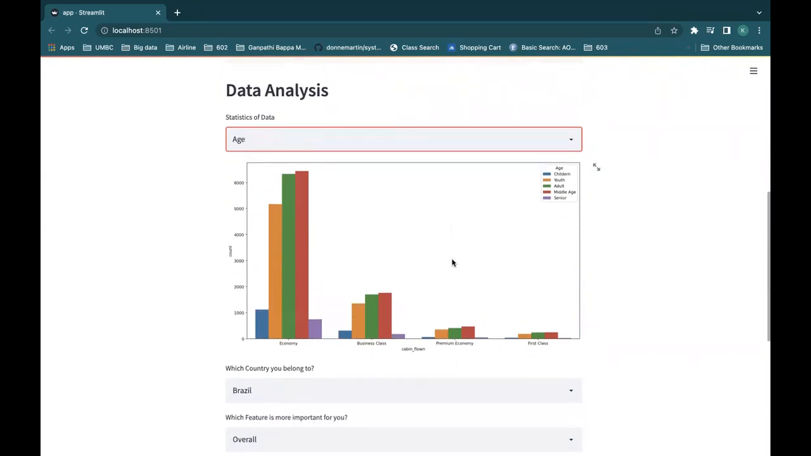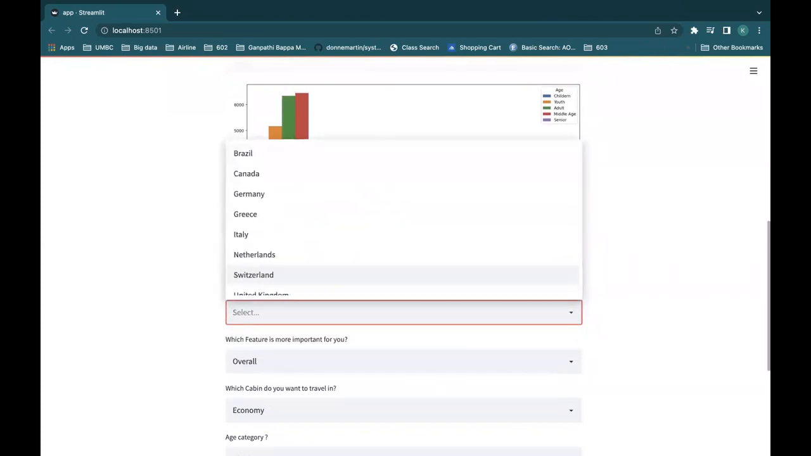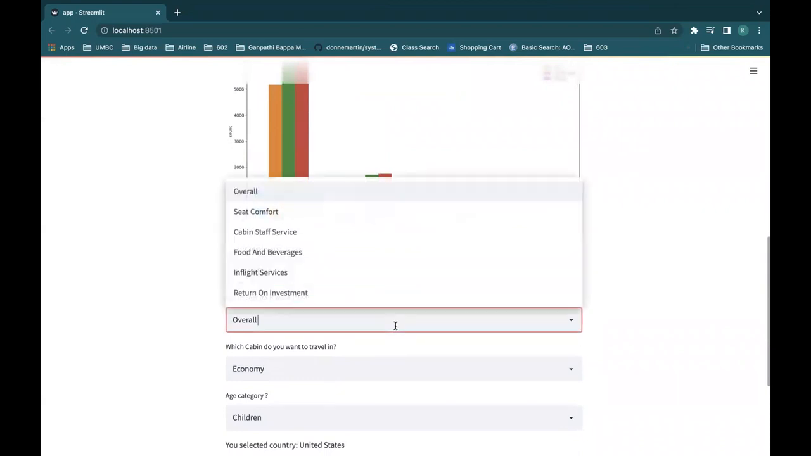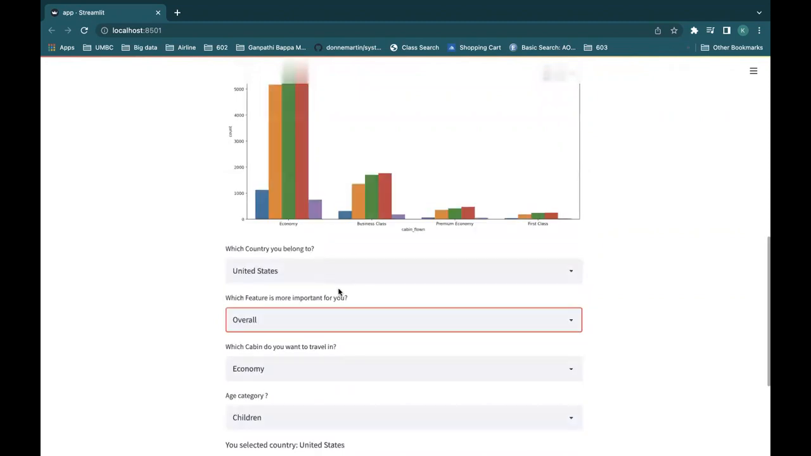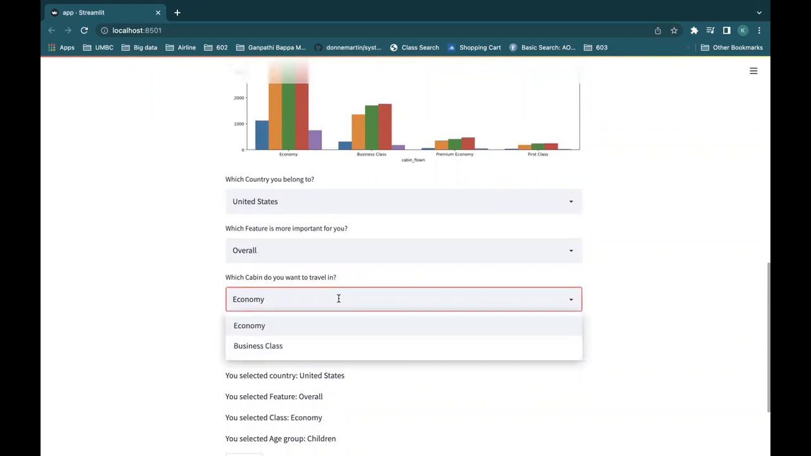And now for the recommendation system, let's take an example: which country you belong to. For example, United States. Here we select the United States. Here are multiple features like overall rating, seat comfort, cabin staff, food and beverages, in-flight service, and value for money. The user can choose whatever they want. So let's take the example of overall rating. Now let's go with the other option, cabin flown. There are two options: business class or economy. Let's take economy class.